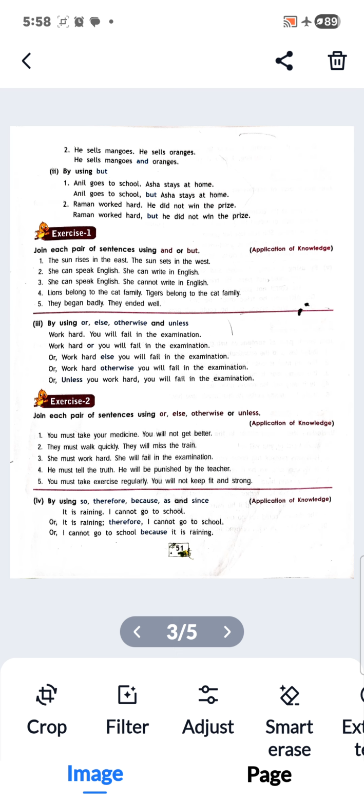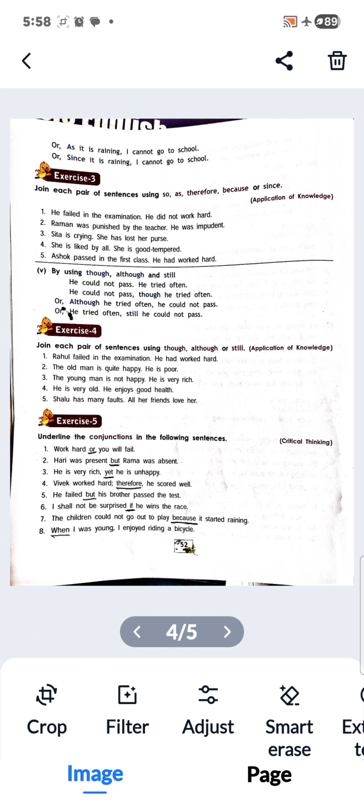It is raining, I cannot go to school. It is raining, therefore I cannot go to school. I cannot go to school because it is raining. Now on the next page, as it is raining, I cannot go to school. And since it is raining, I cannot go to school.